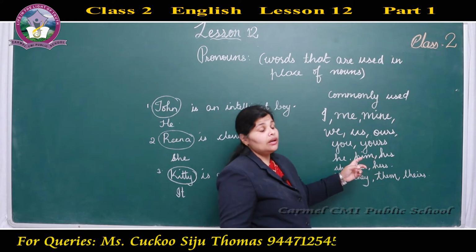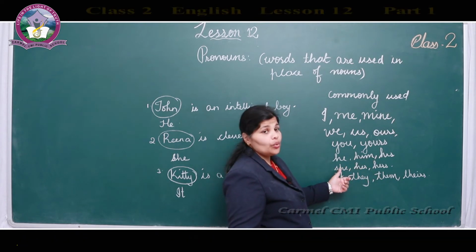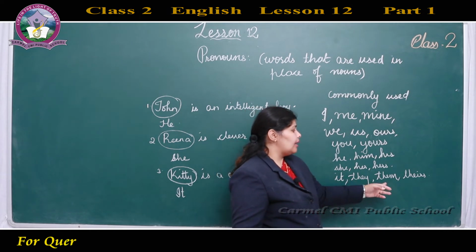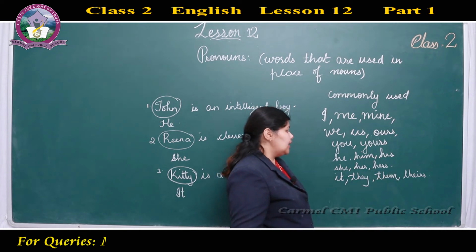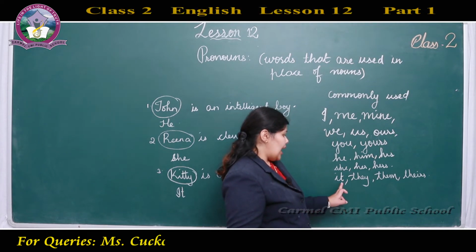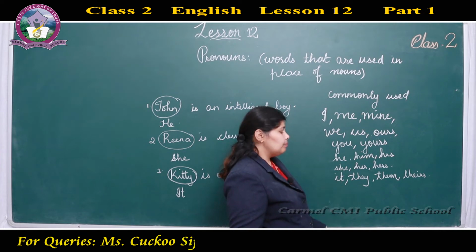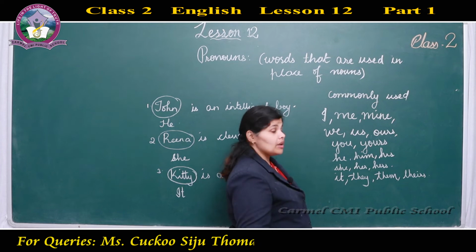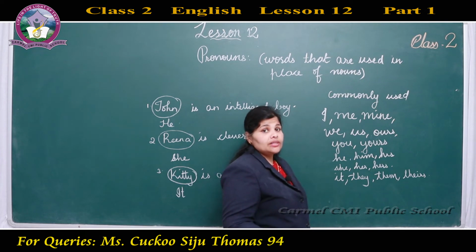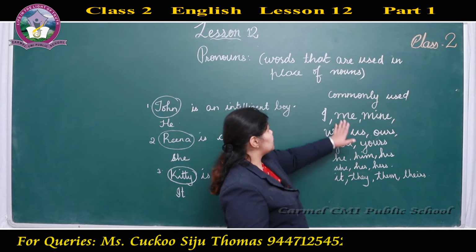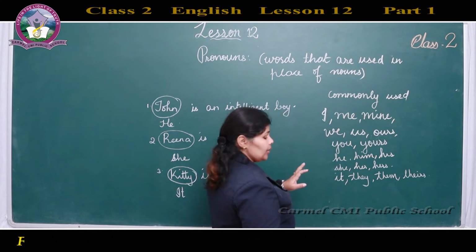It is her book. She is going to play. Next one. It, they, them, theirs. It is for animals we say it. They are going out. It is with them. Somebody else. Theirs. It is their book. Understood? So these are commonly used pronouns.